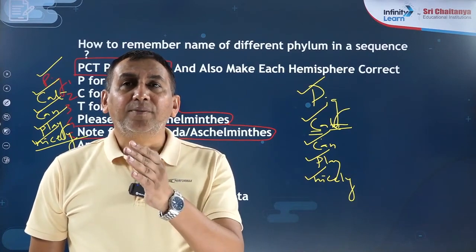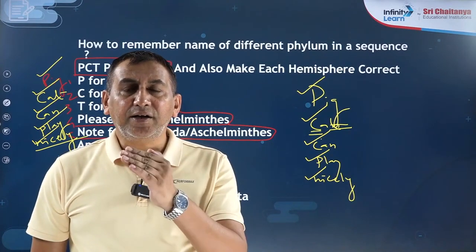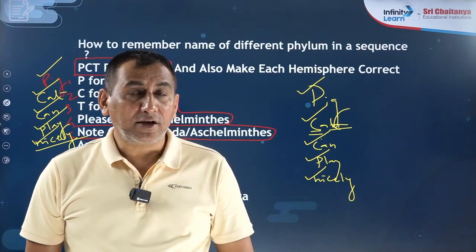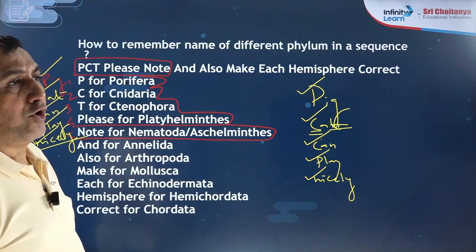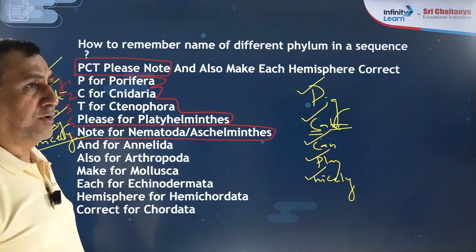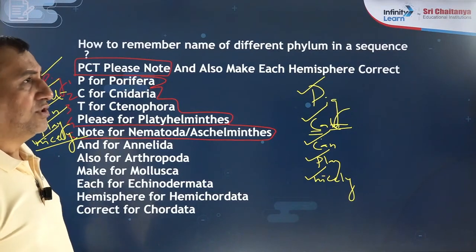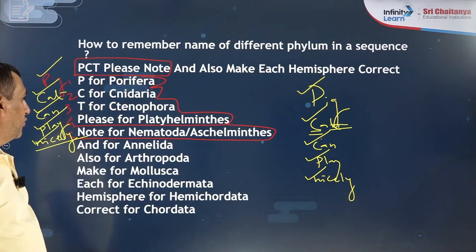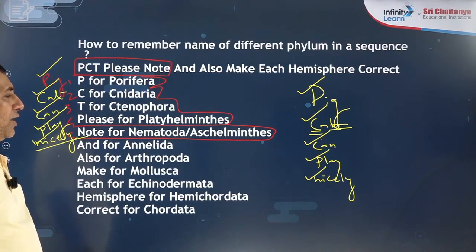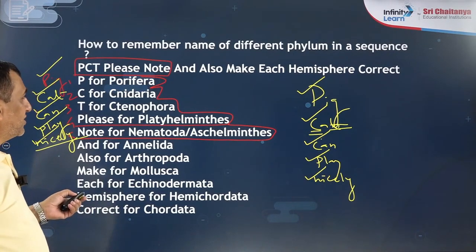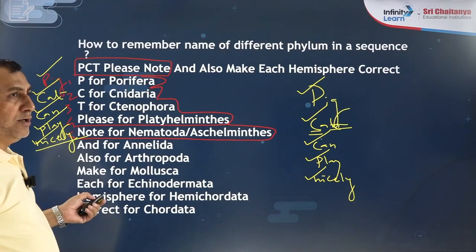The last and most developed is the vertebrata, and human beings are included in the top order. So this is one point you have to remember. PCT, please note: P for Porifera, C for Coelenterata, also known as Cnidaria, T for Ctenophora, again P for Platyhelminthes, and N for Nematoda, known as the aschelminthes. So I am going to start one by one with all of them.